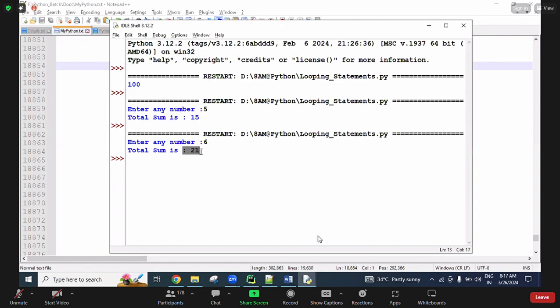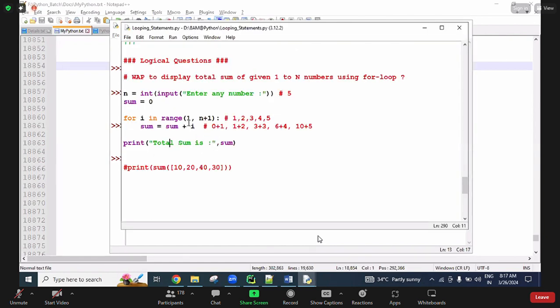Understood? So this is the program. If you are taking already fixed values, you can use one list object. From this list, each value gets into i, and that i value is added to this sum variable, finally giving the result. After completing the entire for loop, we get the total sum of the given numbers, and we can print it.